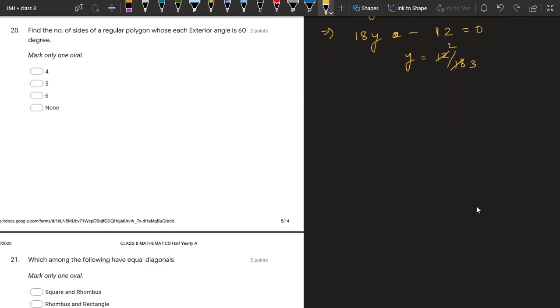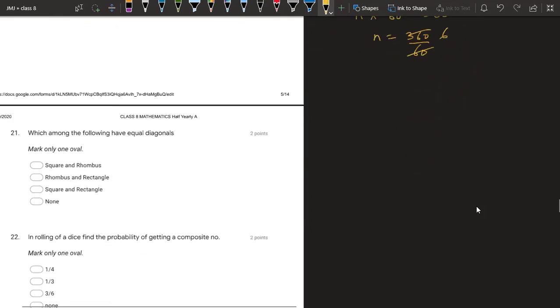Question number 20. Find the number of sides of a regular polygon whose each exterior angle is 60. We have learnt a formula in case of regular polygon. n into exterior angle is equal to 360 degrees, where n is the number of sides, and exterior angle is the angle which is equal for all the exterior angles. So in our case, n is unknown, it is n times 60 degrees is equal to 360. So answer is 360 upon 60, which is 6. So this is a hexagon.